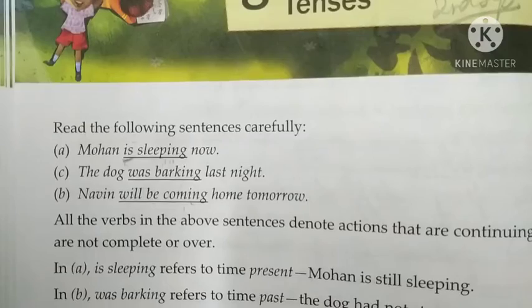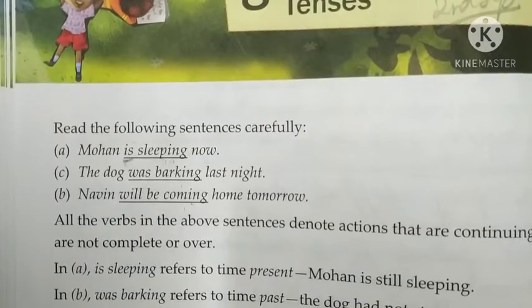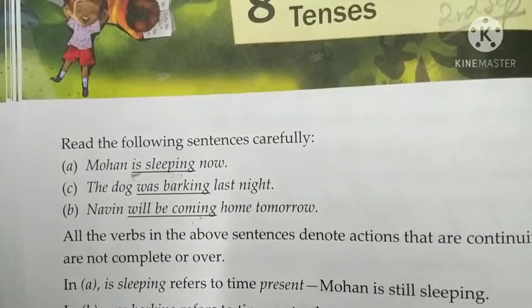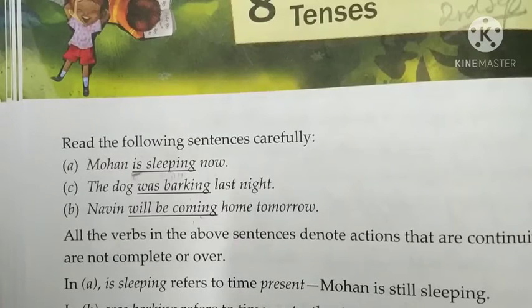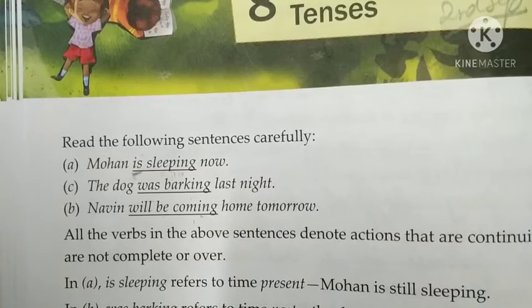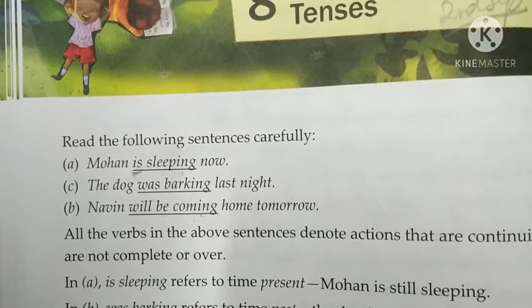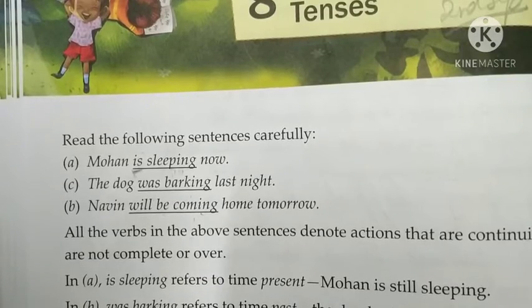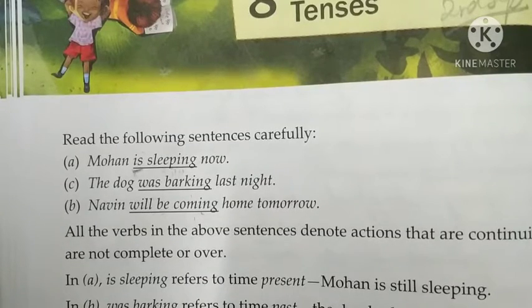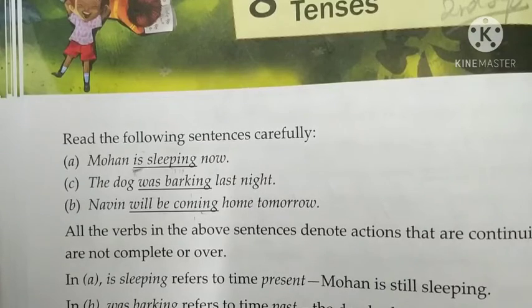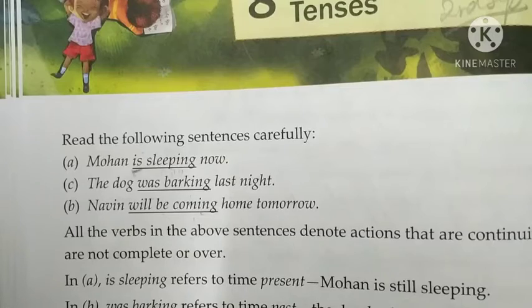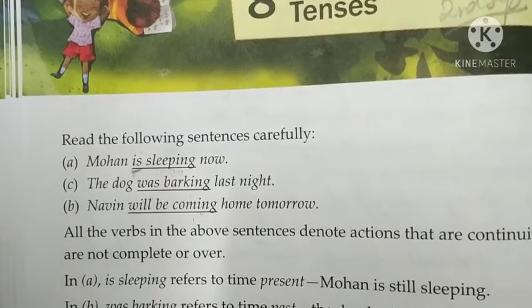If I say that I am reading, suppose, what is the name of this book? The New Grammar Tree. If I say nowadays I am reading The New Grammar Tree, or you can say the name of any novel, if I say that I am reading David Copperfield, it doesn't mean that at the time of speaking I am reading. I am reading means nowadays, and it is not a permanent action that I will do forever. No, for nowadays, for quite some time I am reading. So we can also use it in the present continuous form.